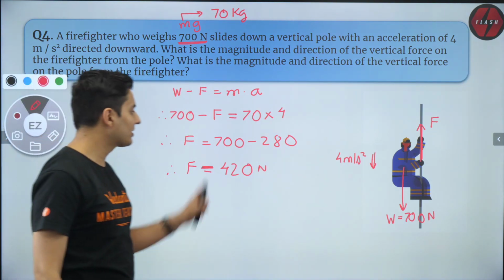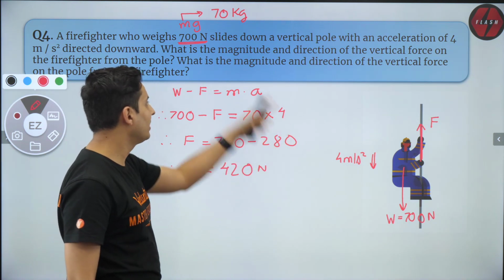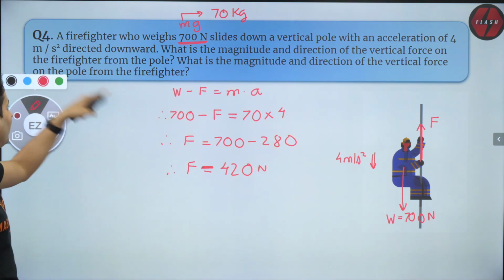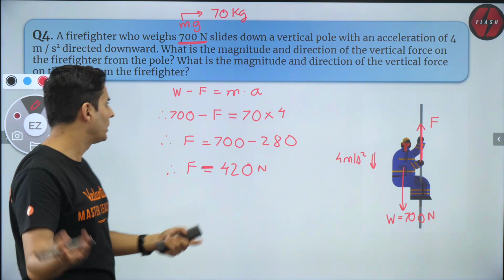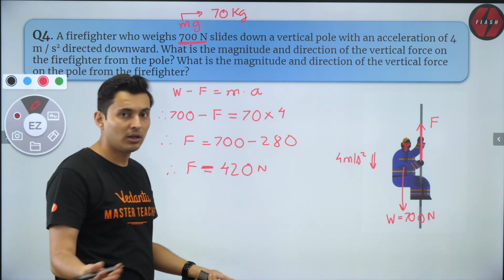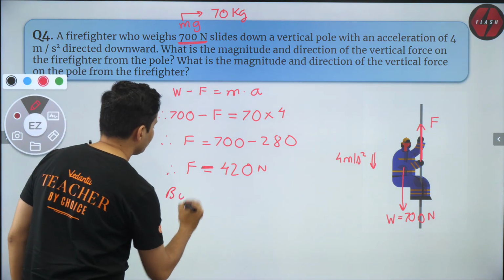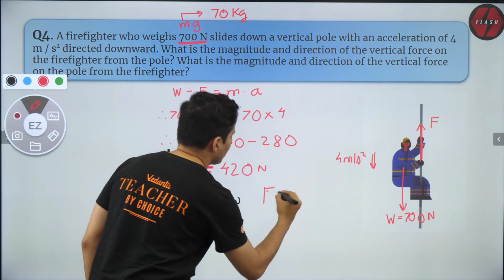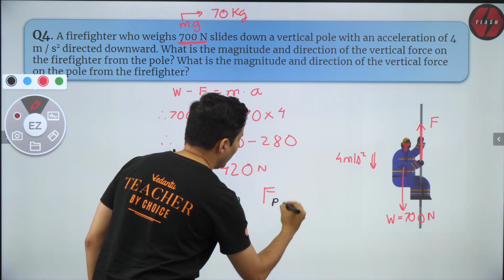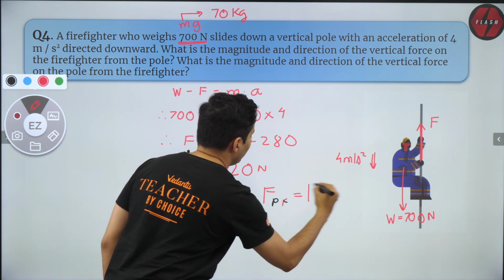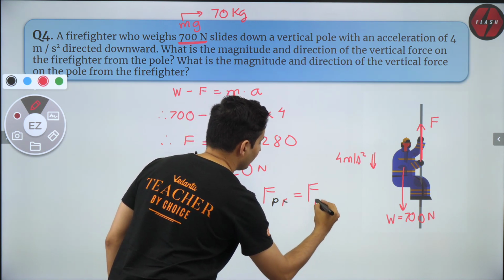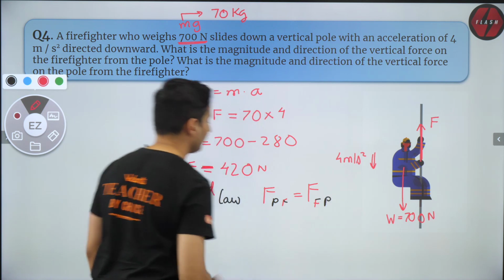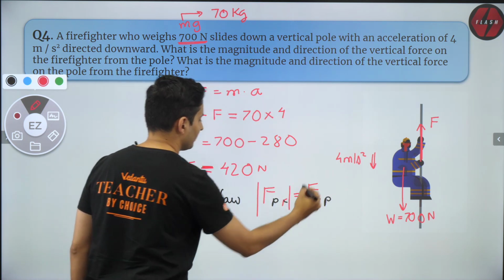So whatever force is applied on the firefighter, the same force the firefighter will also apply on the pole. Why? Because of Newton's third law. So by third law, the force on the pole by the firefighter will be the force on the firefighter by the pole, magnitude wise, obviously.